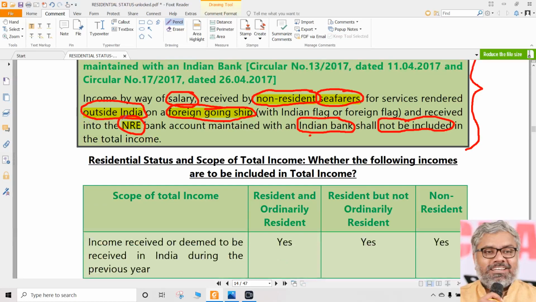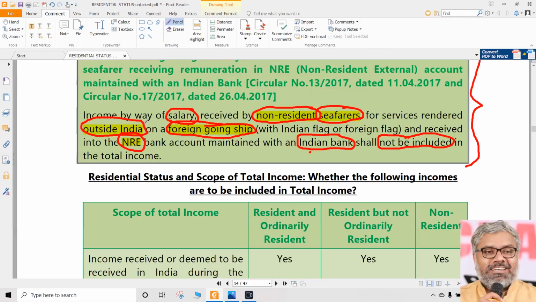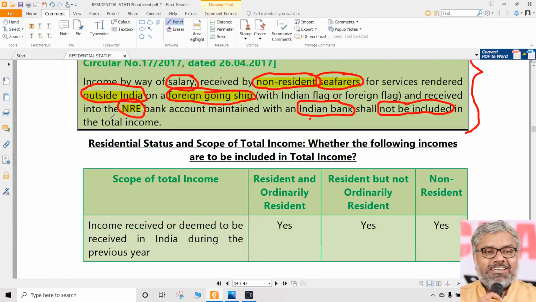So simply speaking, you can remember it this way also. Any amount which is deposited into NRE bank account, forget about seafarer, non-resident and all. See, NRE bank accounts are basically not possible to be maintained if you are a resident. NRE bank accounts are only possible to be owned and maintained by non-residents. So, if somebody has an NRE bank account, he is a non-resident by default. And where will he earn the income? Outside India by default. That is quite natural.